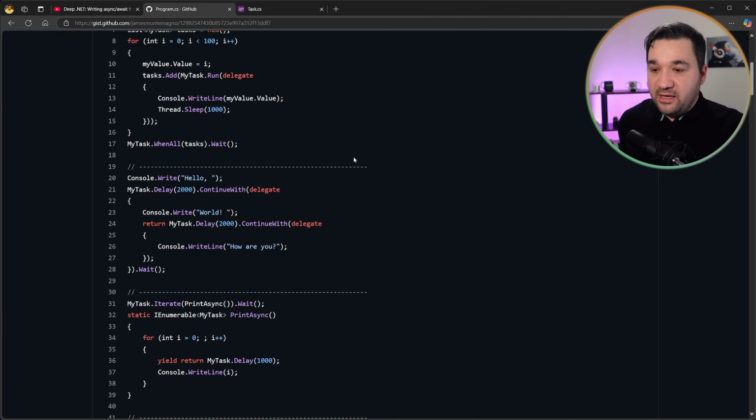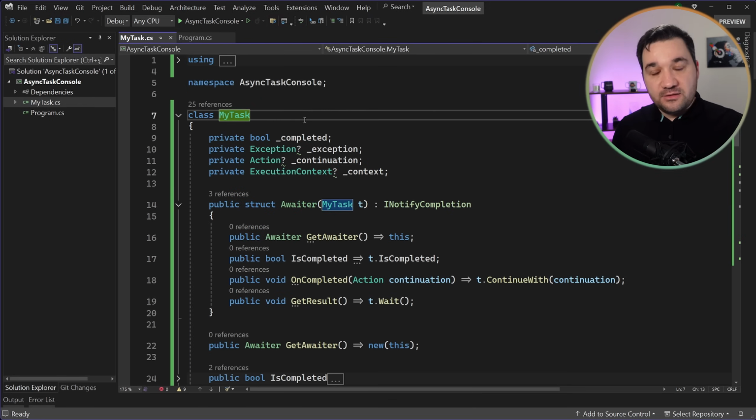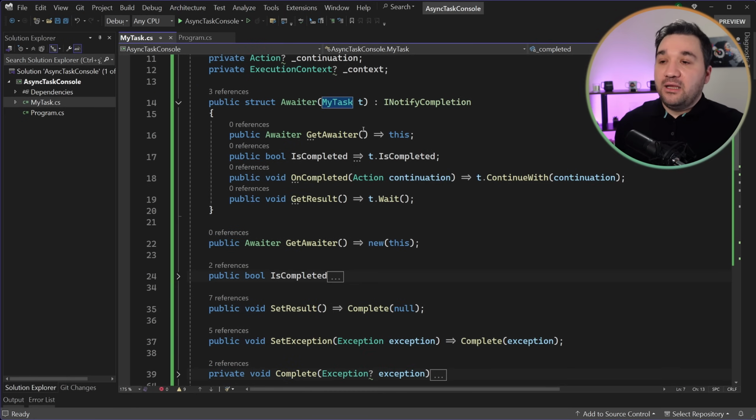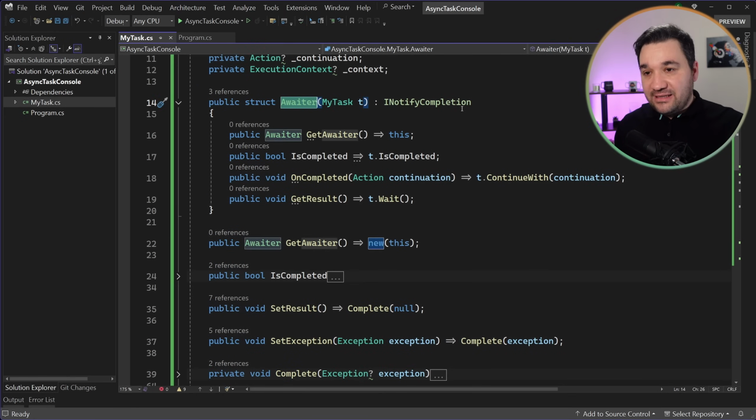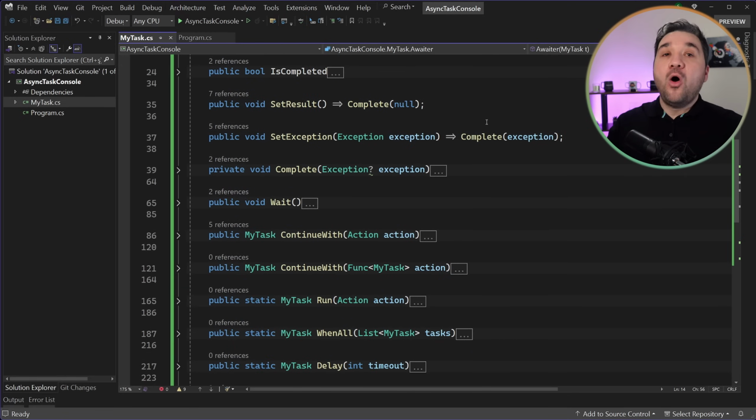So I've just copied that one. I will show what it is. I copied the MyTask class. It is a representation of tasks. He also implemented an awaiter struct, so you should be able to await with that one as well. Here, I'm not going to explain what he did in that video. Watch it first, and then we will see.